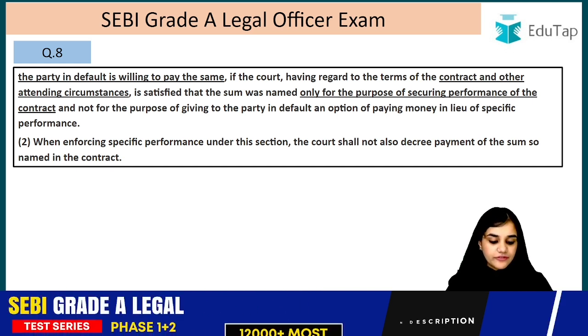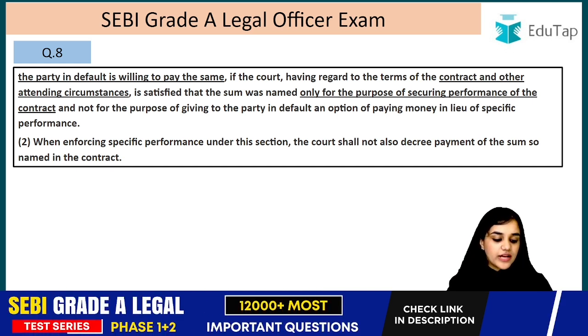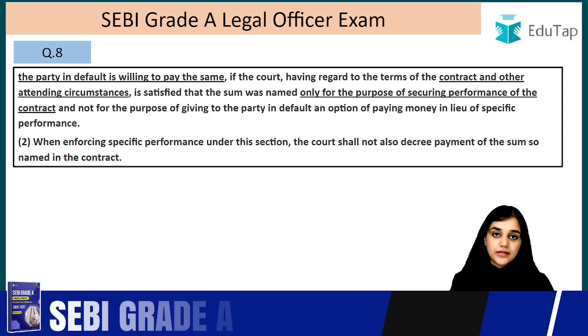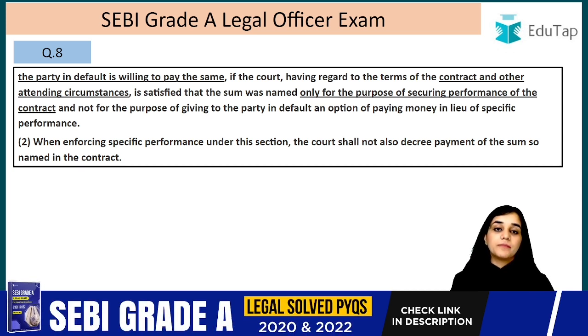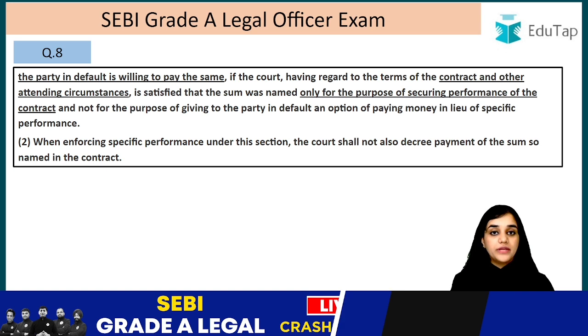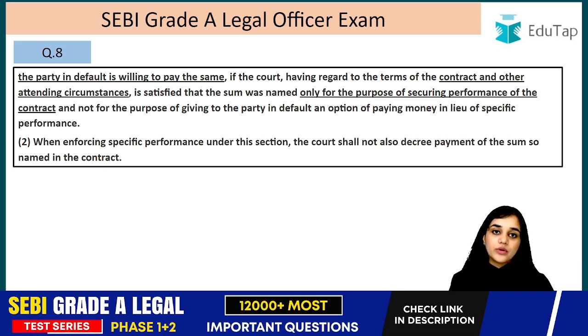When enforcing specific performance under this section, the court shall not also decree payment of the sum named in the contract. So according to clause 2, if the specific performance has been granted by the court, in that case, the damages that were mentioned in the contract are not going to be paid by the party who breached it, right? The court is only going to grant the specific performance and not ask the party who breached the contract to pay the damages that were mentioned in the clause, right?